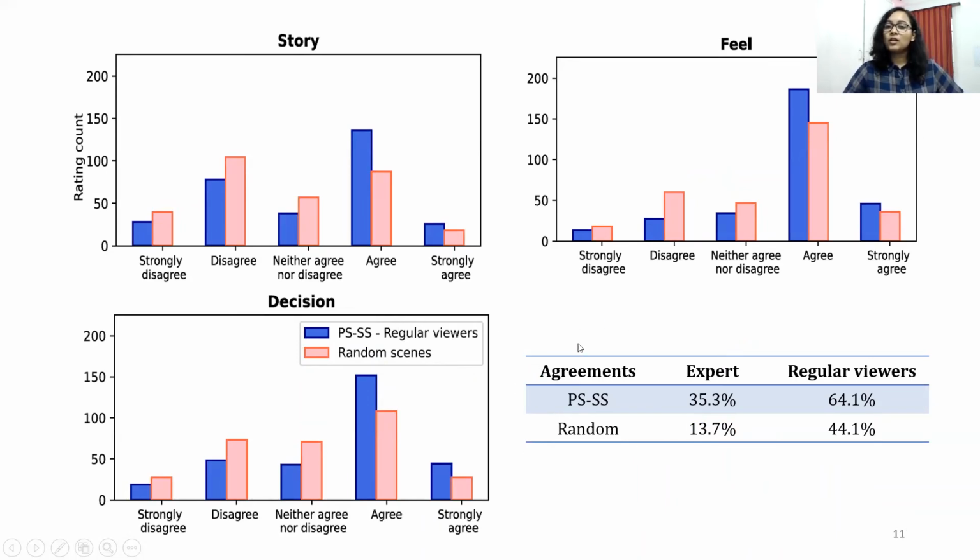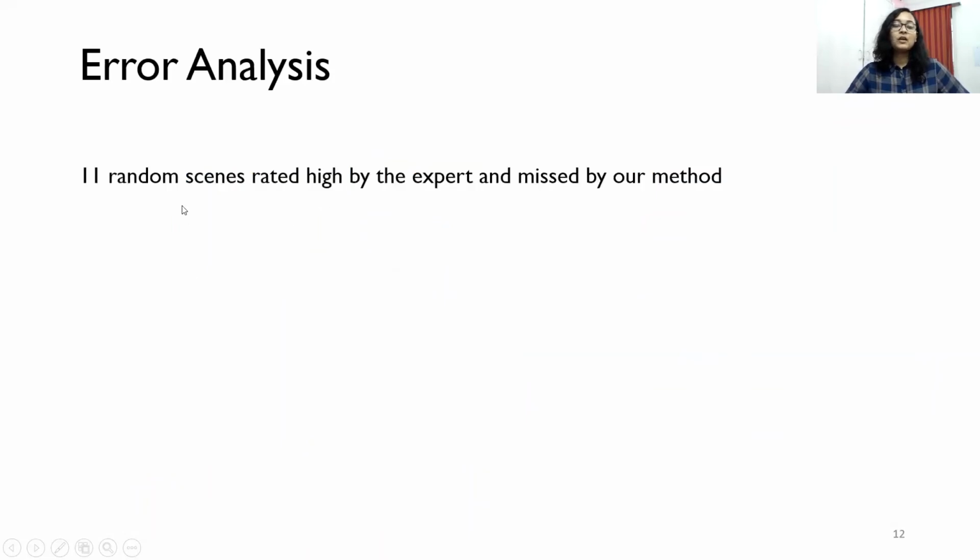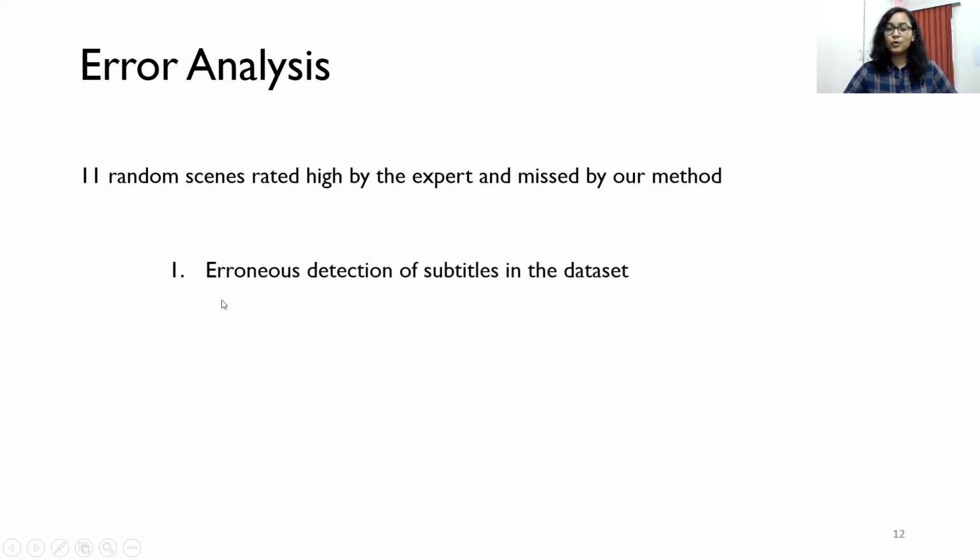We compare the overall agreements for the decision statement by the expert and regular viewers. It is observed that the expert has fewer overall agreements, which indicates that the expert has been critical in his judgment about the movie previews. We get 11 random scenes which were rated high by the expert and which were missed by our method. The error analysis indicates that the errors can be categorized into 4 categories.